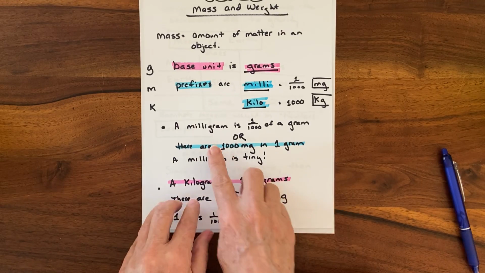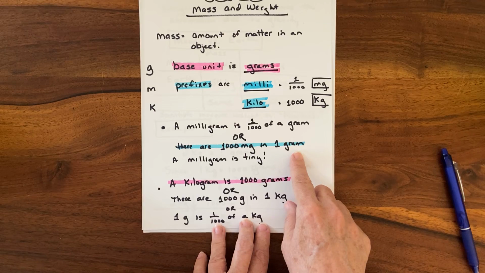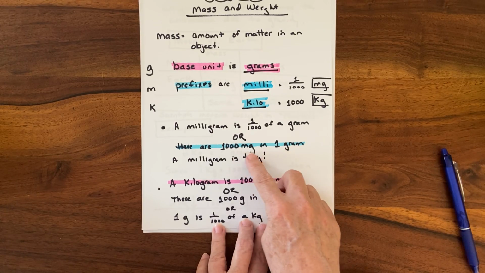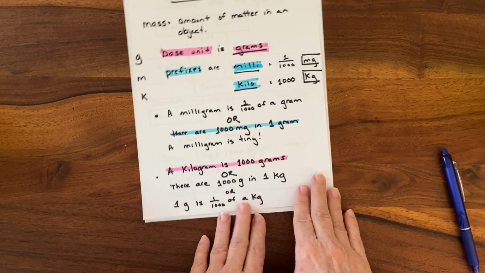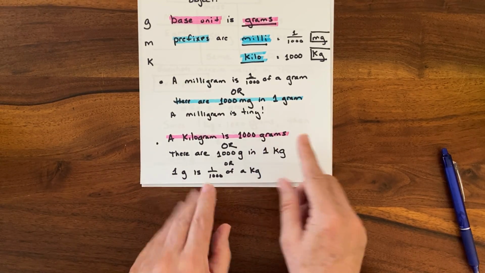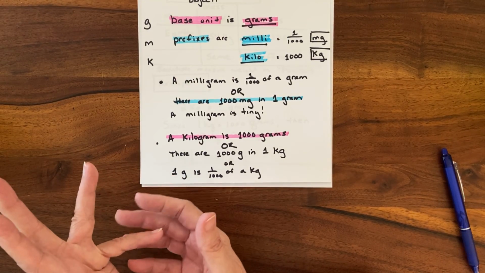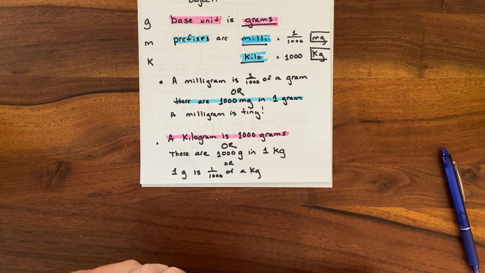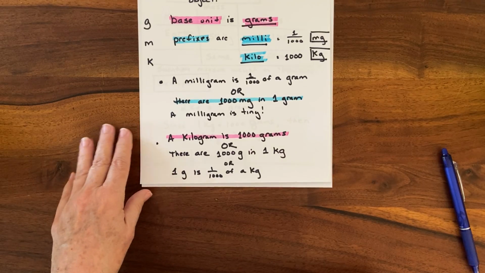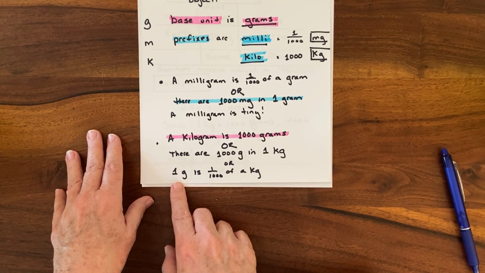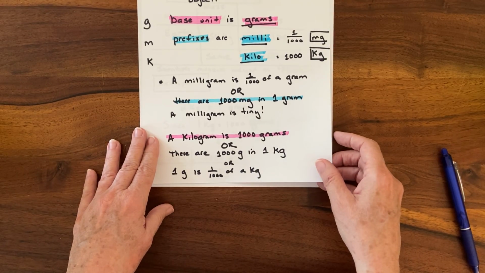So a milligram is 1,000th of a gram, or there are 1,000 milligrams in 1 gram. So it's going to take 1,000 of those paperclip pieces to make 1 paperclip. So a milligram is really tiny. Kilogram is 1,000 grams, or there are 1,000 grams in a kilogram. So it's about a textbook, about 2 pounds. Okay, so if that gives you any hint of what a kilogram is. So 1 gram is 1,000th of a kilogram. It takes 1,000 of them to make a kilogram.